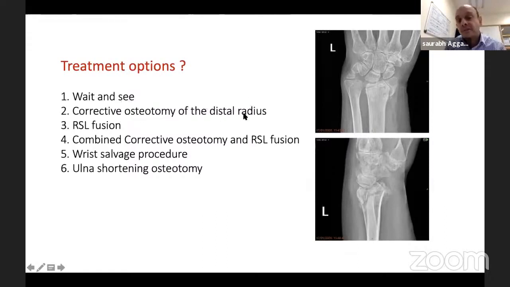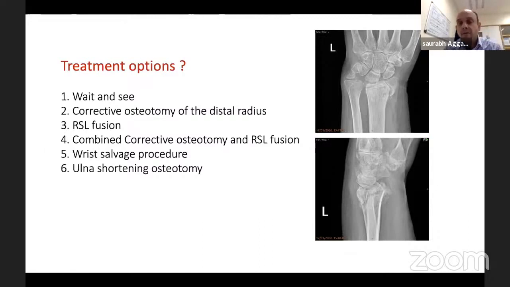Corrective osteotomy of the distal radius, like in the last 2-3 cases. Radioscapholunate fusion, because she does have radiolunate arthritis and clinical pain. Or should we combine corrective osteotomy to distal radius and RSL, radioscapholunate fusion? Can we think in terms of wrist salvage procedure like a neurectomy and steroid injections? Or can we do a simple ulnar shortening osteotomy? So again, I decided to do the corrective osteotomy to radius and RSL fusion.